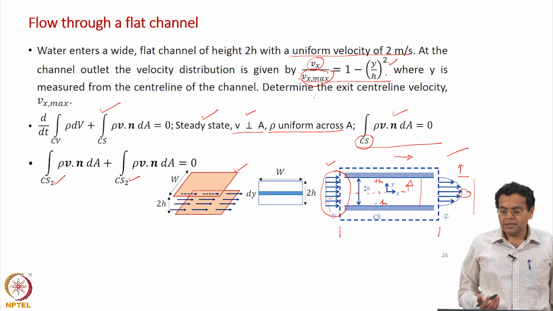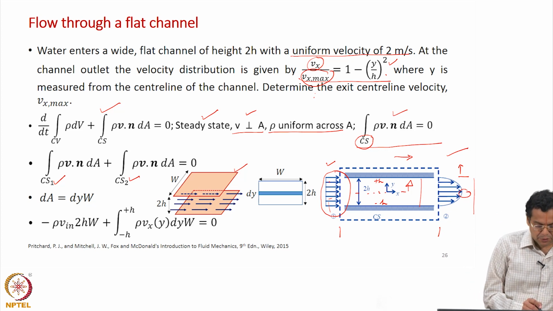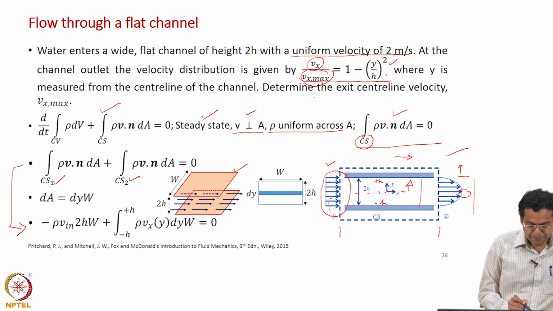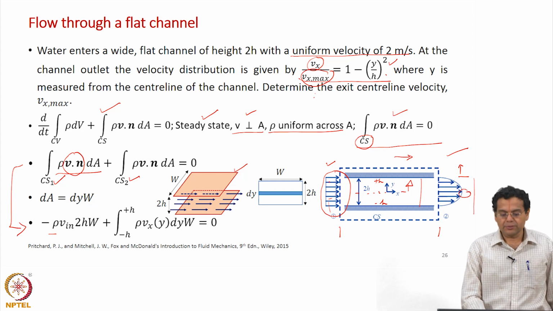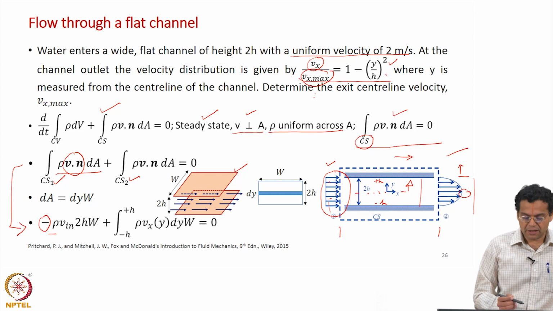Wherever there is a wall, velocity is 0 and does not contribute. Now, we will have to find the expression for the inlet and outlet. Let us express this for the inlet. Rho is a constant, so I have taken it out. Now, V dot n, remember it is an inlet, so it is negative. So, I have a negative sign here, and minus the magnitude of velocity. What is the magnitude of velocity? It is V in.